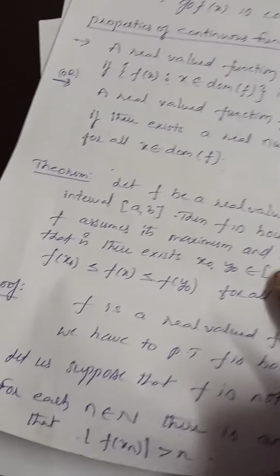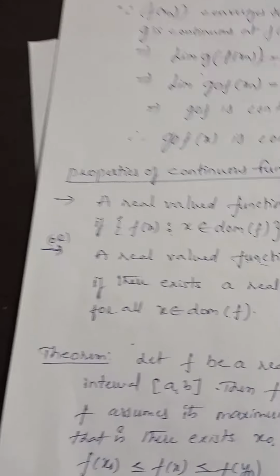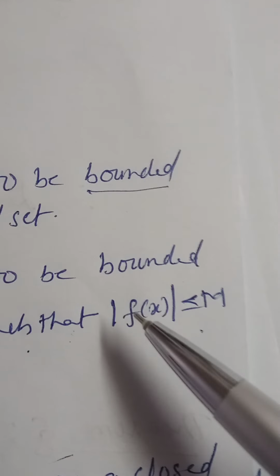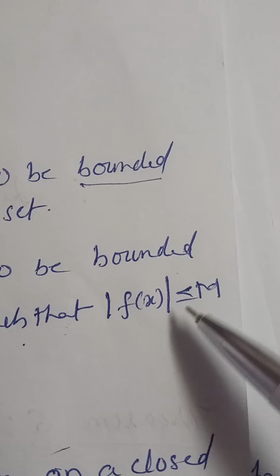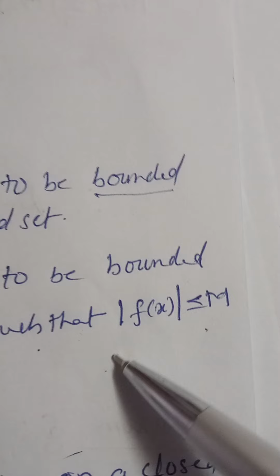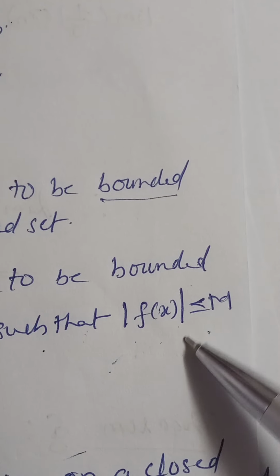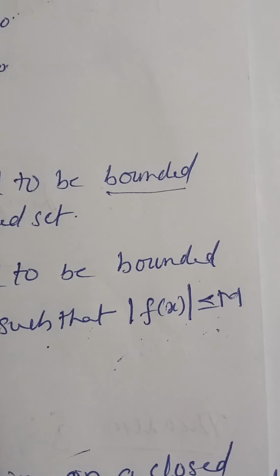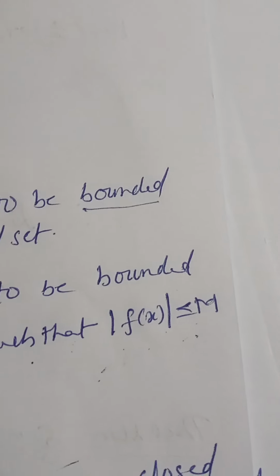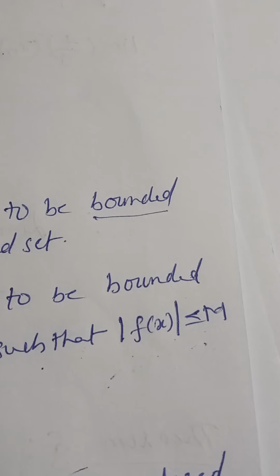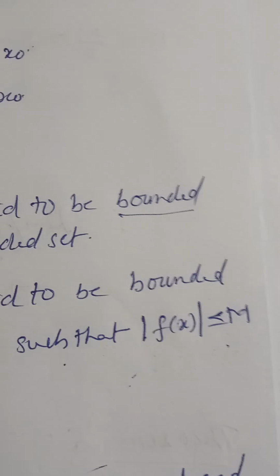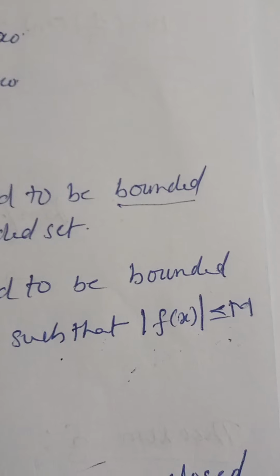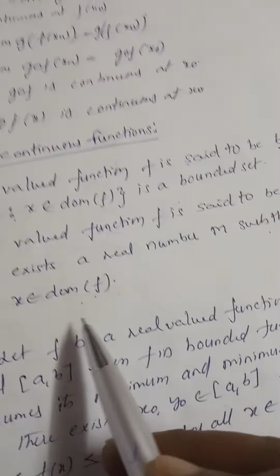That means its absolute value lies in between minus m and m. Here, what does it mean? Mod of f of x less than or equal to m means minus m is less than or equal to f of x less than or equal to m. That's it. That means f of x lies in between minus m and m. That means f of x is bounded, right? For all x belongs to the domain.